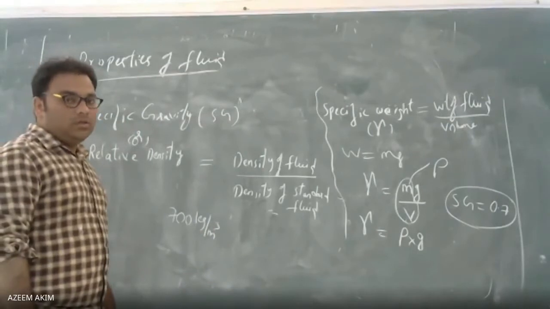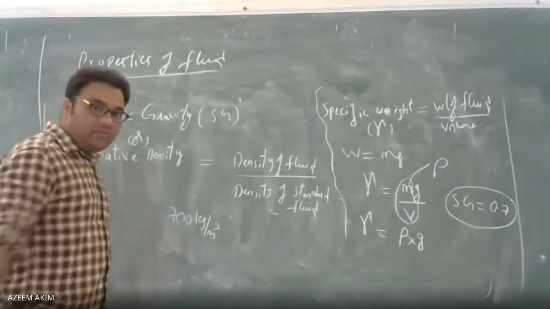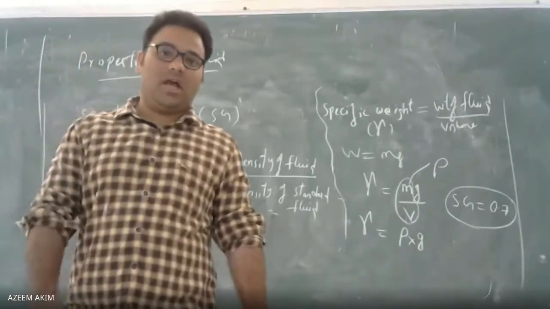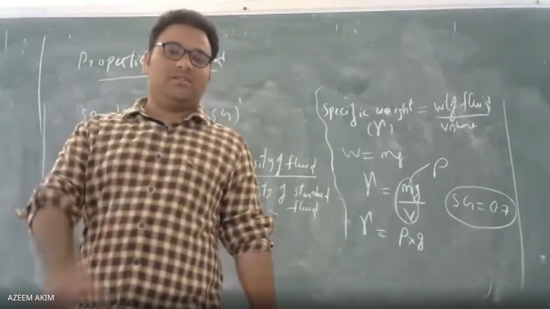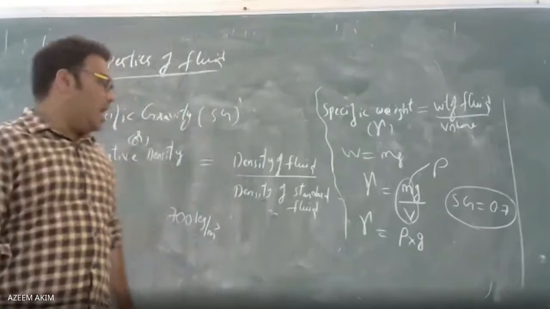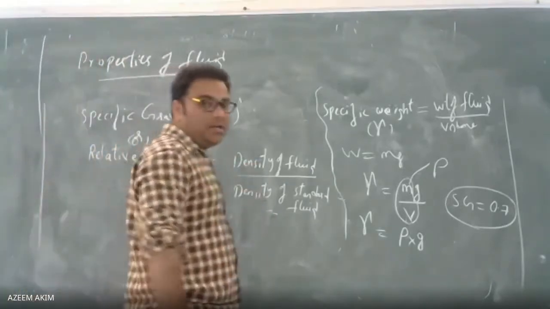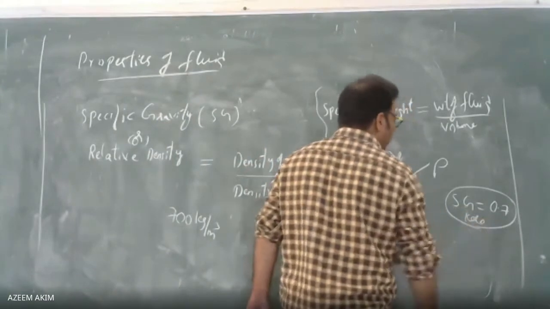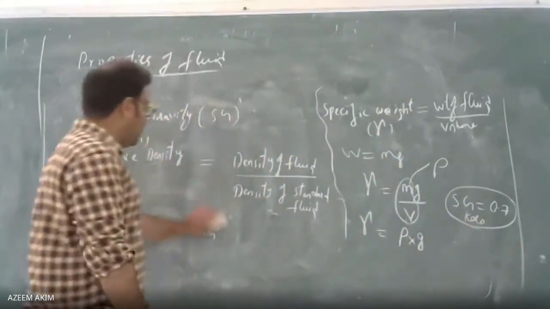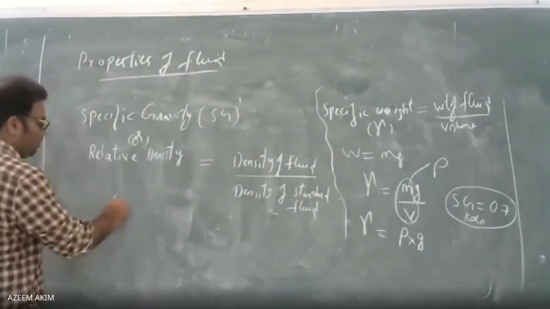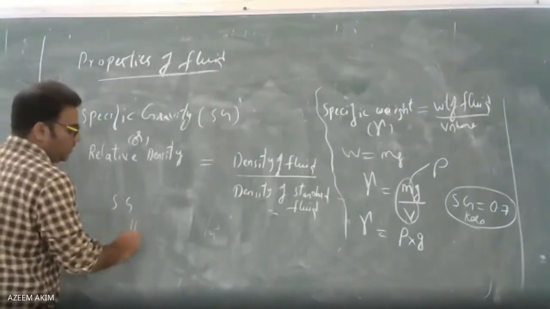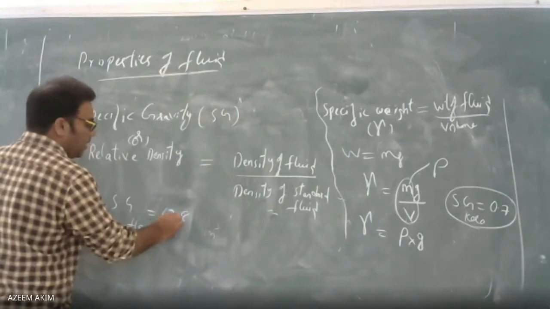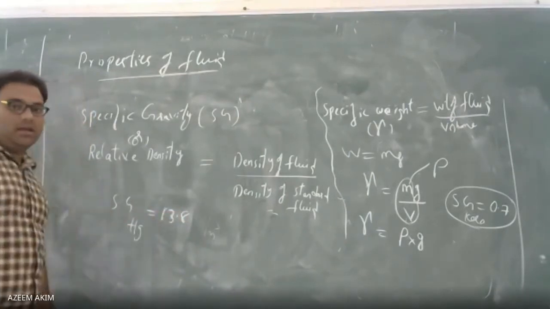Similarly, different fluids have different values. Here, the highest density we are considering is mercury. Mercury has a specific gravity of 13.6. Here we took kerosene as an example, but the specific gravity of mercury equals how much? 13.6 we have taken.